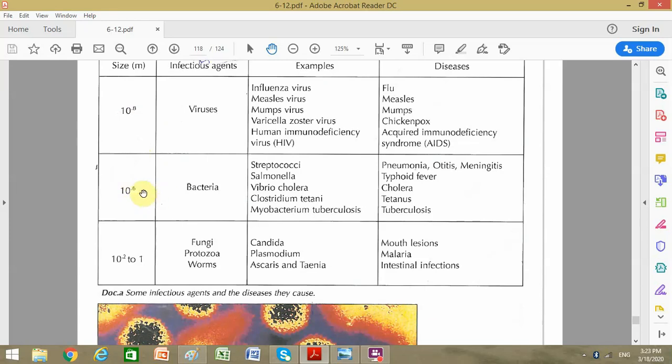The bacteria, which are 10 to the power minus 6 meters, almost equal to that of a human cell. For example, the Streptococcus, Salmonella, Vibrio cholera, Clostridium tetani, and the tuberculosis bacterium, which causes tuberculosis. Fungi might go between 10 to the power minus 2 meters to 1 meter. Fungi, protozoans, and worms, like the Candida, the Plasmodium, which causes malaria, and the worms, for example, Ascaris and Taenia, which cause intestinal infections. And we've seen that they can grow up to 3 meters long.